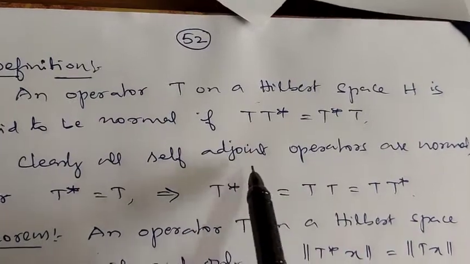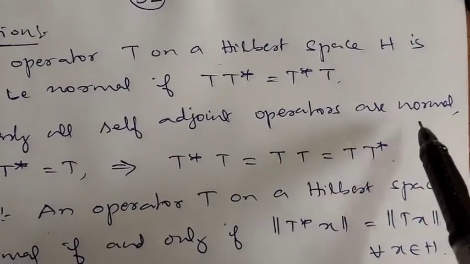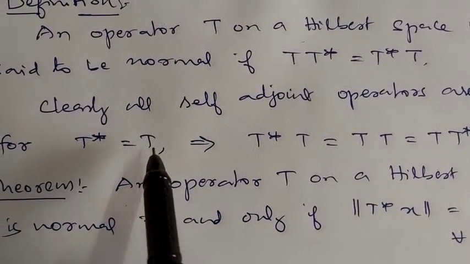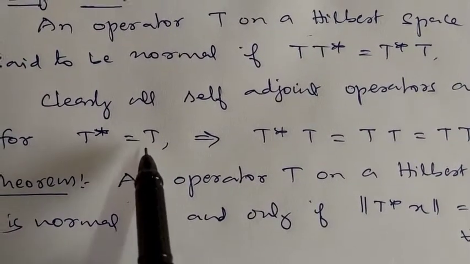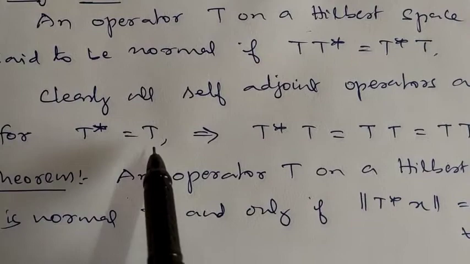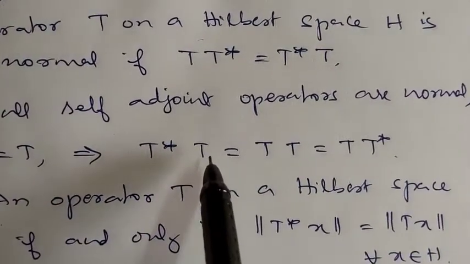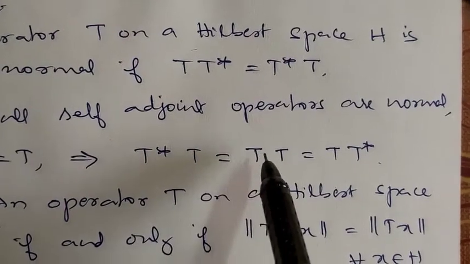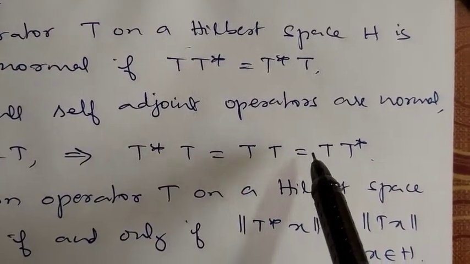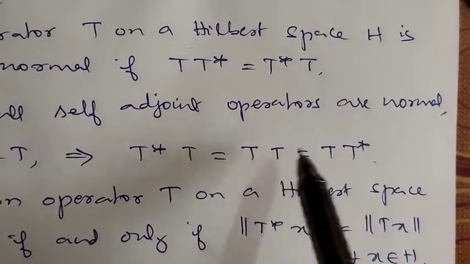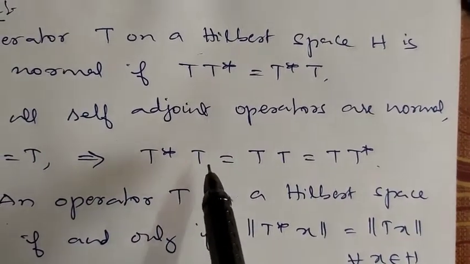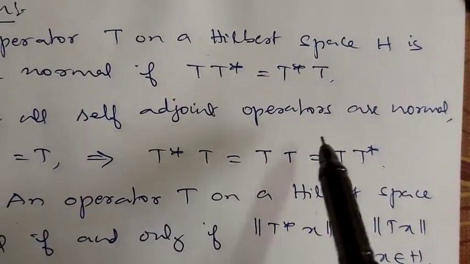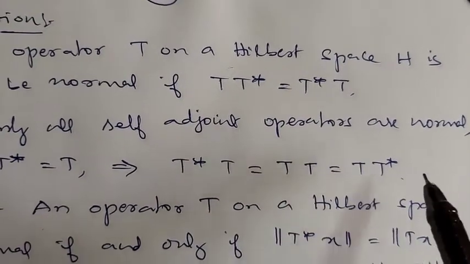Clearly all self-adjoint operators are normal, because self-adjoint means what? T is equal to T star, or T star is equal to T. Now T star into T means T star is T, so T into T. Again this is equal to T; you write it as it is, and T can be written as T star. Therefore T star into T is equal to T into T star. Therefore T is normal. Therefore all self-adjoint operators are normal.